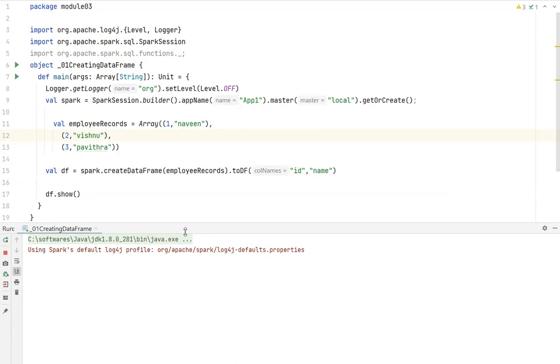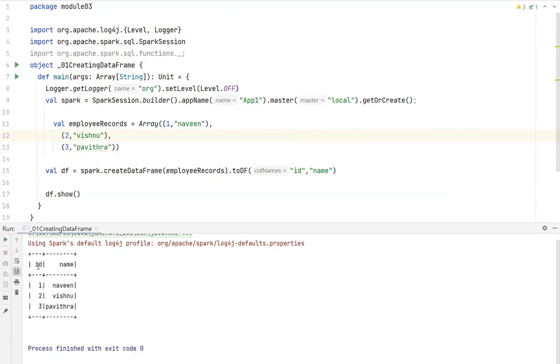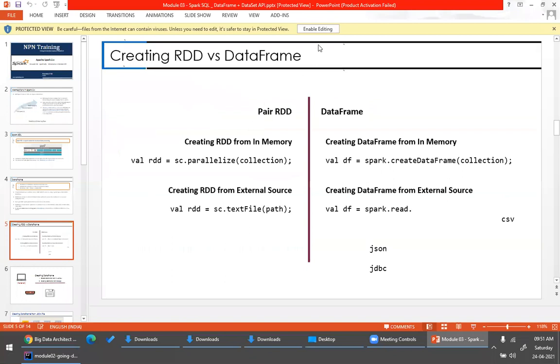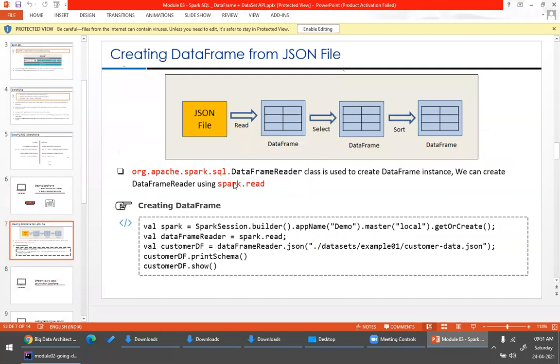Well, let us wait, guys. Yeah, now can you see this? You have column names as ID and name. Any questions before I proceed, guys? Okay. So now we were able to see how to create a data frame from memory. Now we will see how to create a data frame from a JSON file.